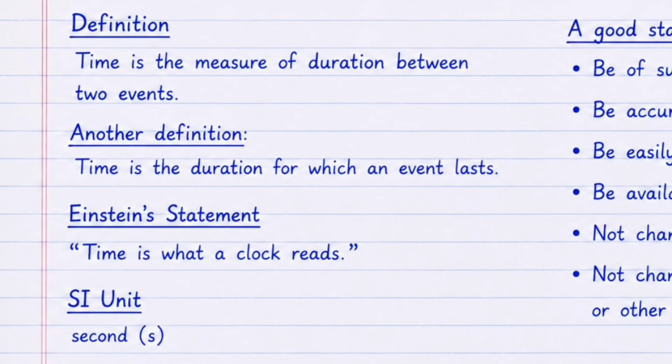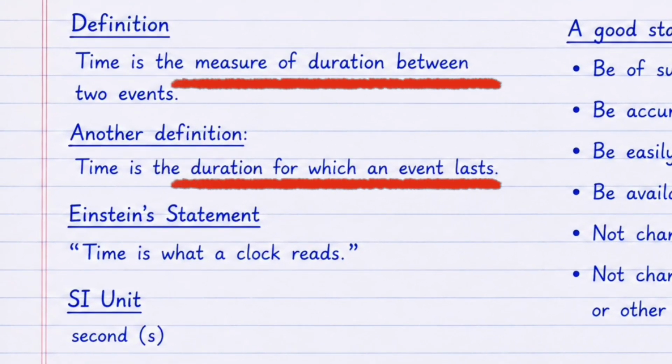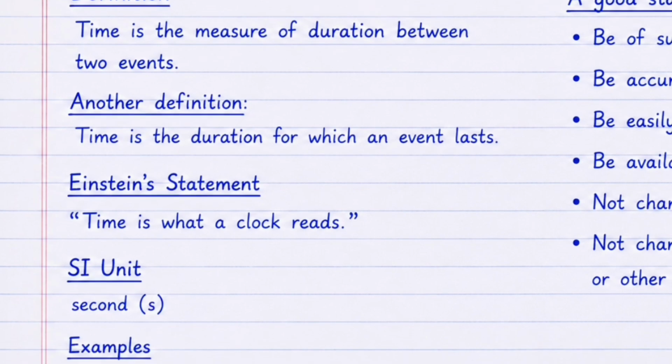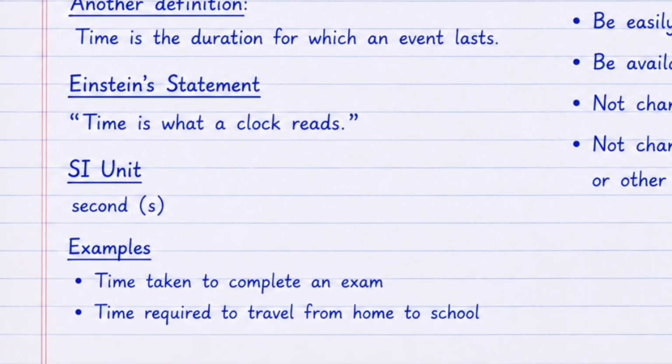Time is the measure of duration between two events. In simple words, it tells us how long an event lasts. Albert Einstein beautifully said that time is what clock reads. The SI unit of time is second, represented by symbol s. Examples of time measurement include the time taken to complete an exam, time required to travel from home to school, and so on.